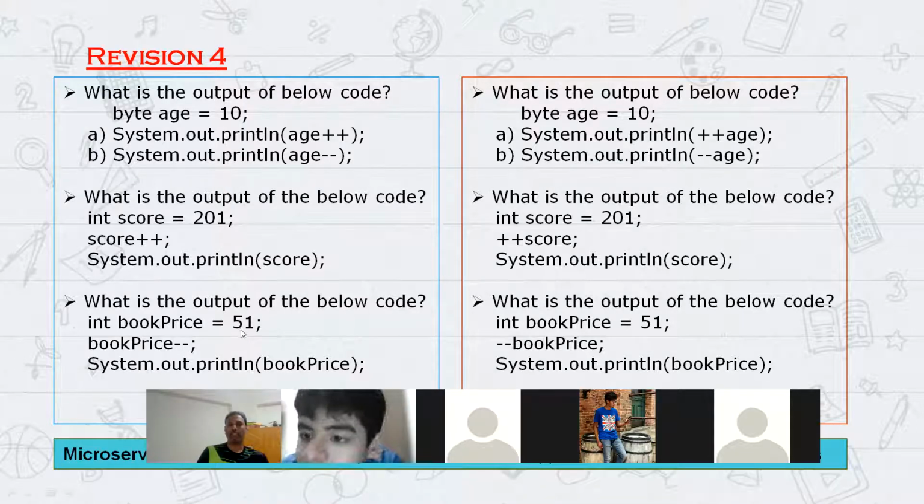So it still treats it as 51, then decrement by 1. So the value will be 50, but the value 50 is not directly assigned at that line. The third statement will be book price is equal to 50, right? Okay, the next one.